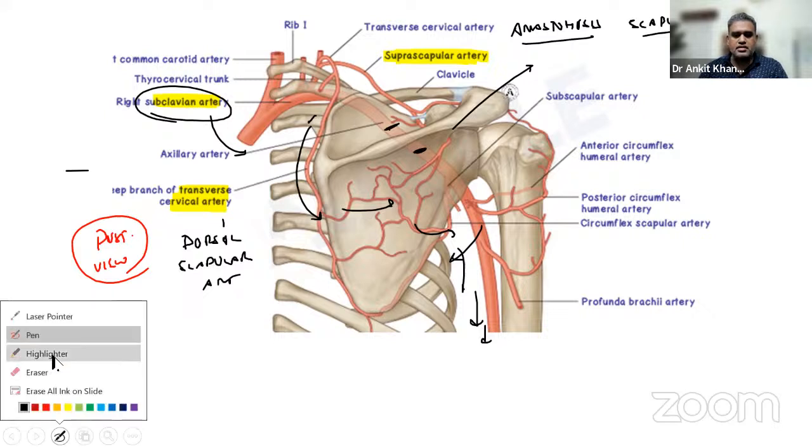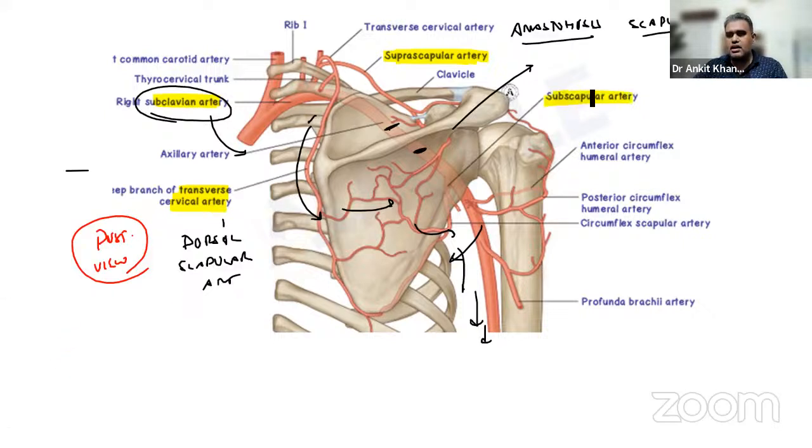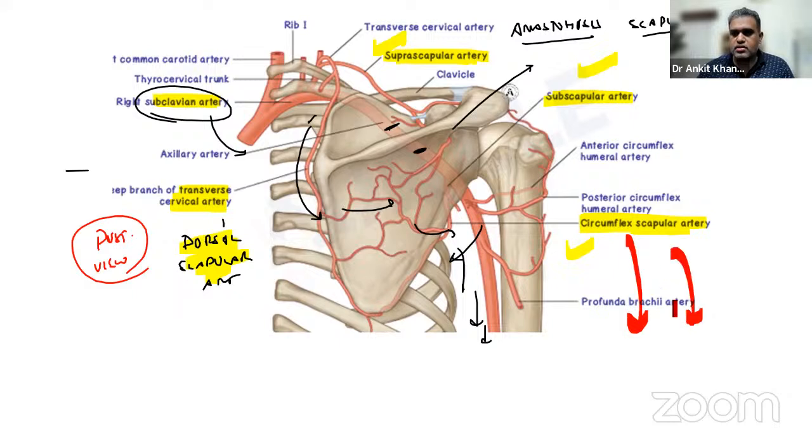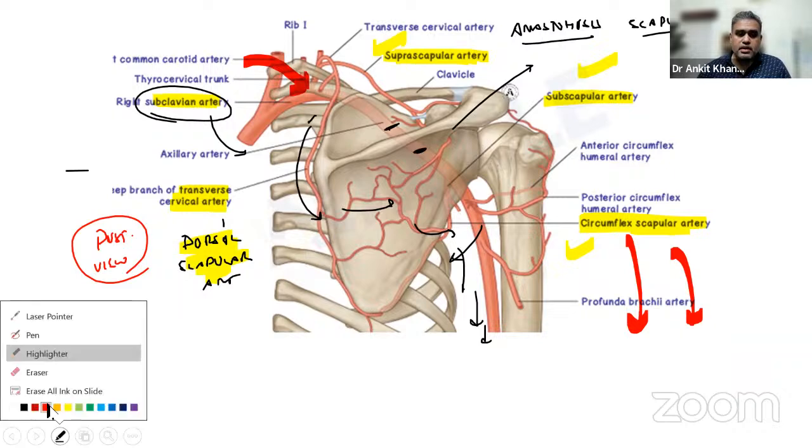And from the third part of axillary artery, we have the subscapular artery, and its branch, the circumflex scapular artery, might be written somewhere. If not, then let me write. Okay, it is written like this over here. So this subscapular artery and circumflex scapular anastomose with the suprascapular and dorsal scapular arteries over here, mostly in cases of axillary artery obstruction, such that the blood flow to the upper limb is continuous. So blood flow to the upper limb is continuous like this, from here to here. That is a point which might be asked, and you should better be prepared for it.